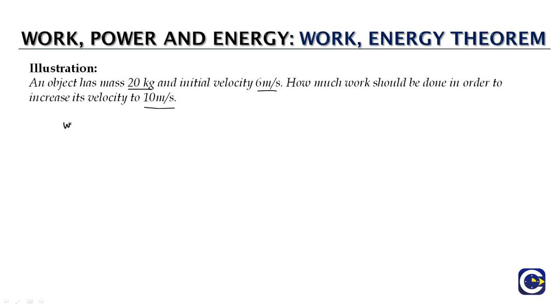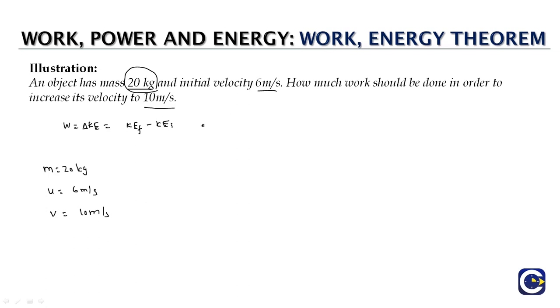So this is a straight question on the application of the work energy theorem, where work done on an object is equal to the change in kinetic energy, which means it will be equal to KE final minus KE initial. So here the mass of the object is given as 20 kg, and the initial velocity, let me represent it as u, is 6 meters per second. Final velocity, we'll represent it as v, is 10 meters per second.